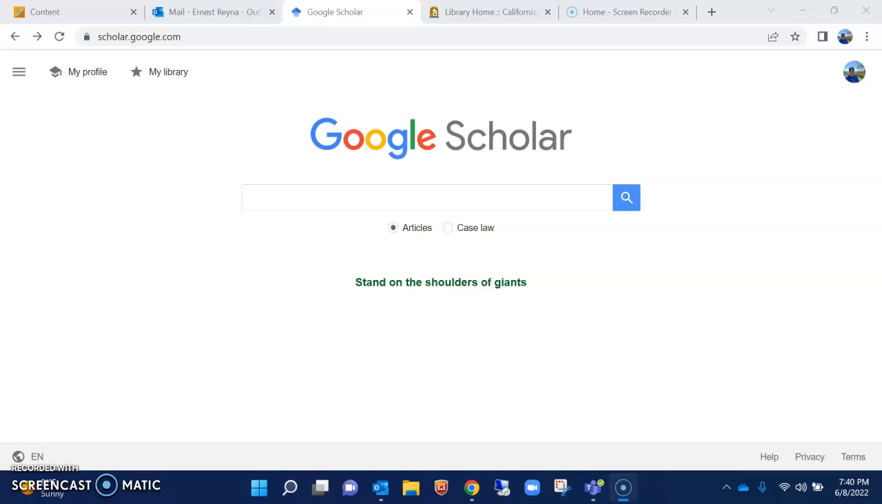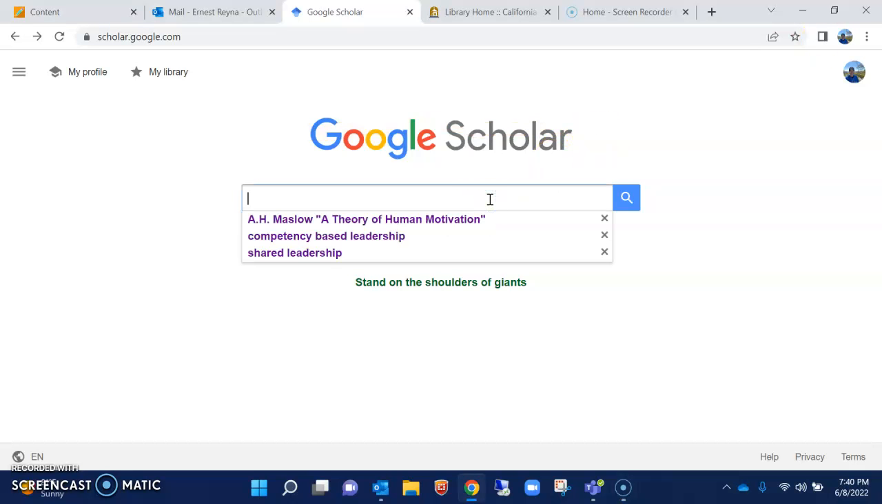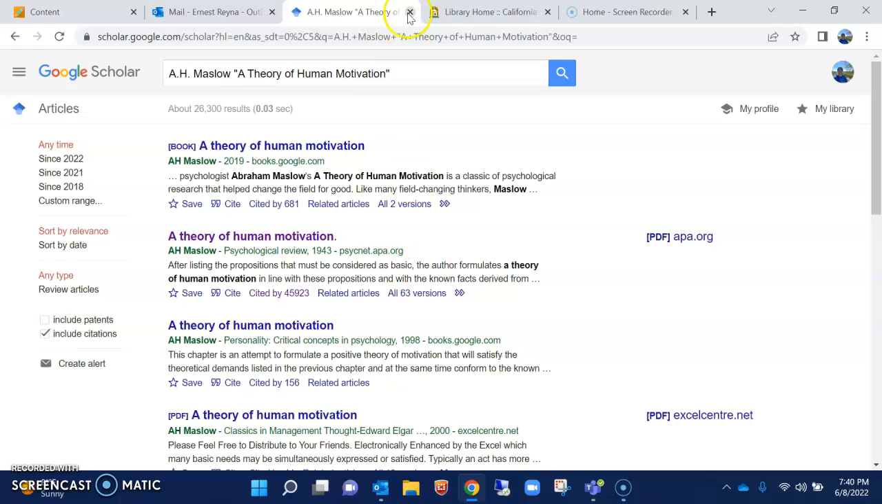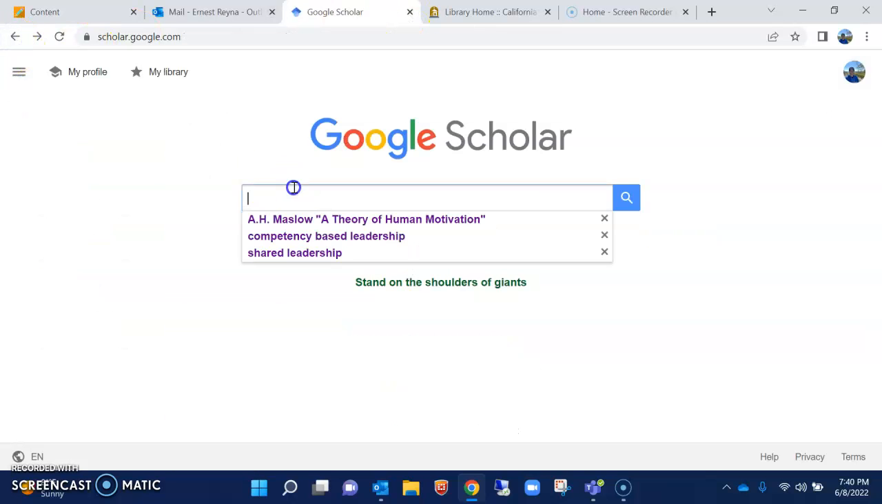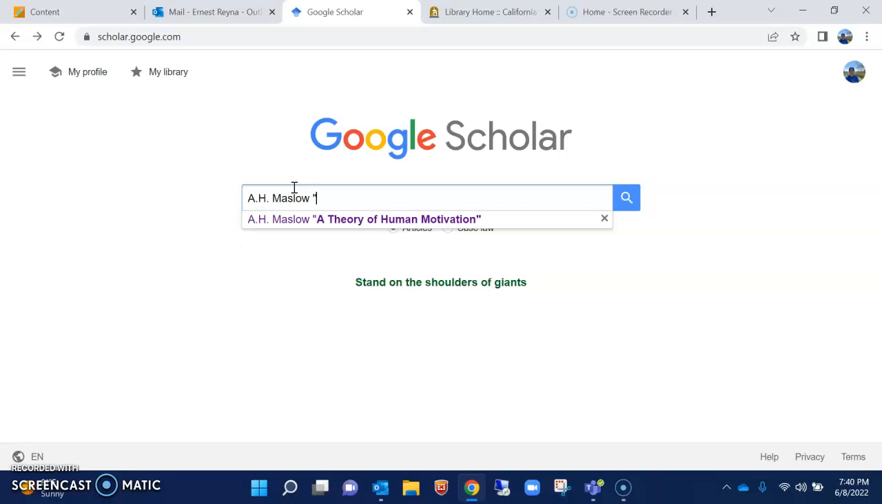The first thing I started with was using Google Scholar. As you can see here, Google Scholar is the first place I started. What I wanted to do was a Google search, and the way that I did that was to put in the author's name, A.H. Maslow, and then the actual name of the article from the book, A Theory of Human Motivation. And you notice there that the name of the article is in quotations.